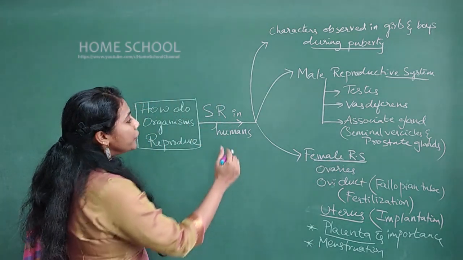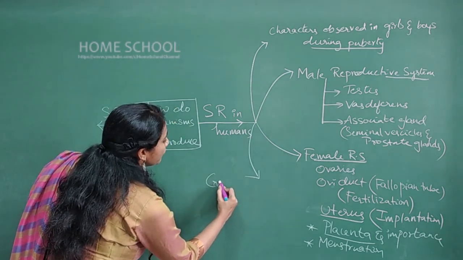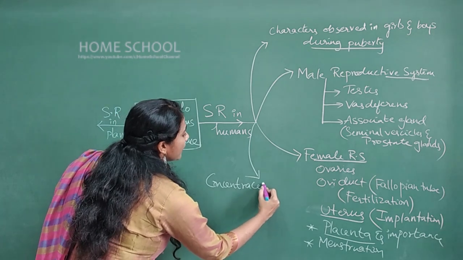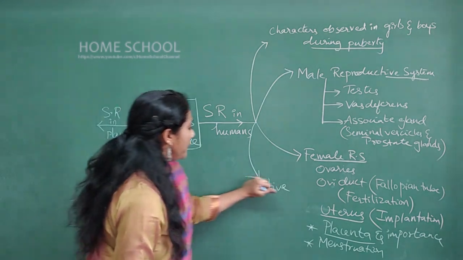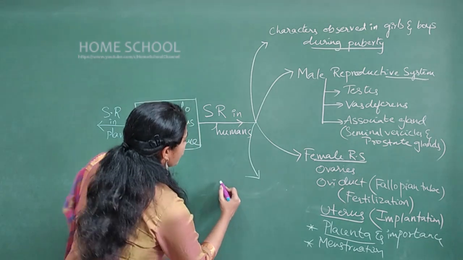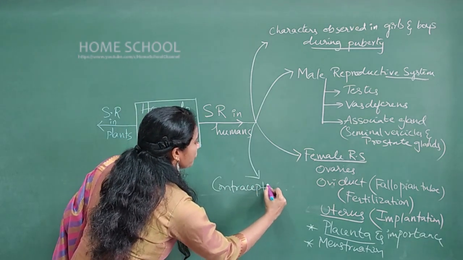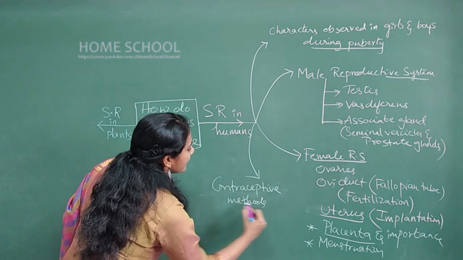You must also know about contraceptive methods. Another important topic is contraceptive methods. You have 3 contraceptive methods.